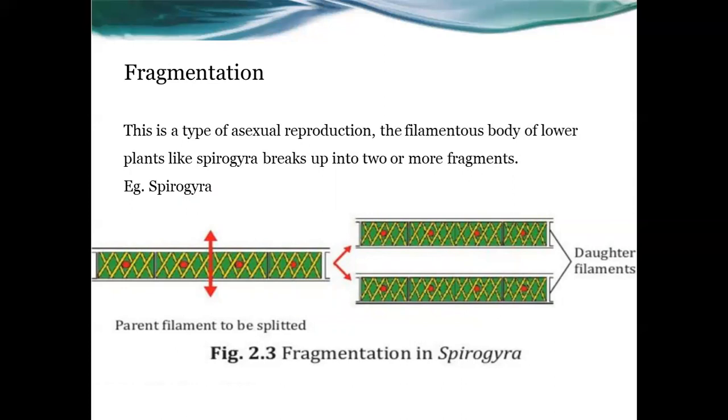sometimes two, sometimes more than two. So in the process, the filamentous body of lower plants like Spirogyra breaks up into two or more fragments. Because it is a filamentous body, the body of Spirogyra starts to break up into two or more fragments. So finally, two daughter filaments are forming. Sometimes more than two daughter filaments are forming there. This is the process of fragmentation.